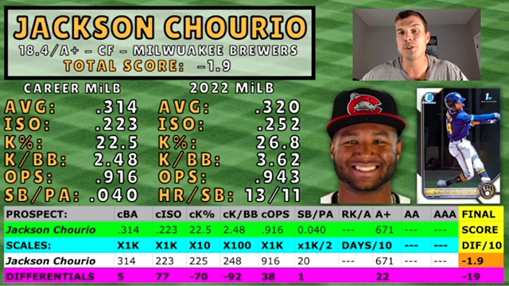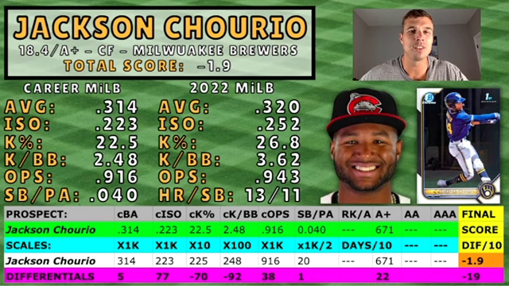Now, there's not a huge sample size on Chourio, but there's a lot of new top 100 lists that came out in the past few weeks that have Chourio actually in the top 5, with just a small sample size. But his numbers are pretty crazy for an 18.4-year-old. Now, what you want to consider is a lot of these stats were accumulated in A-ball. Like I said, he was promoted 2 weeks ago, so the majority of these stats came from when he was playing in A-ball, but still he was only 18.4.